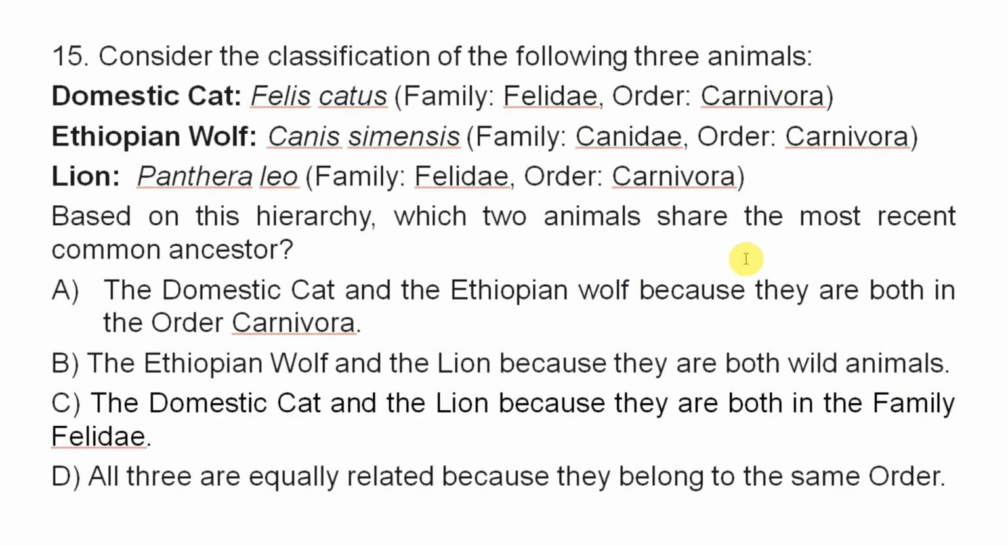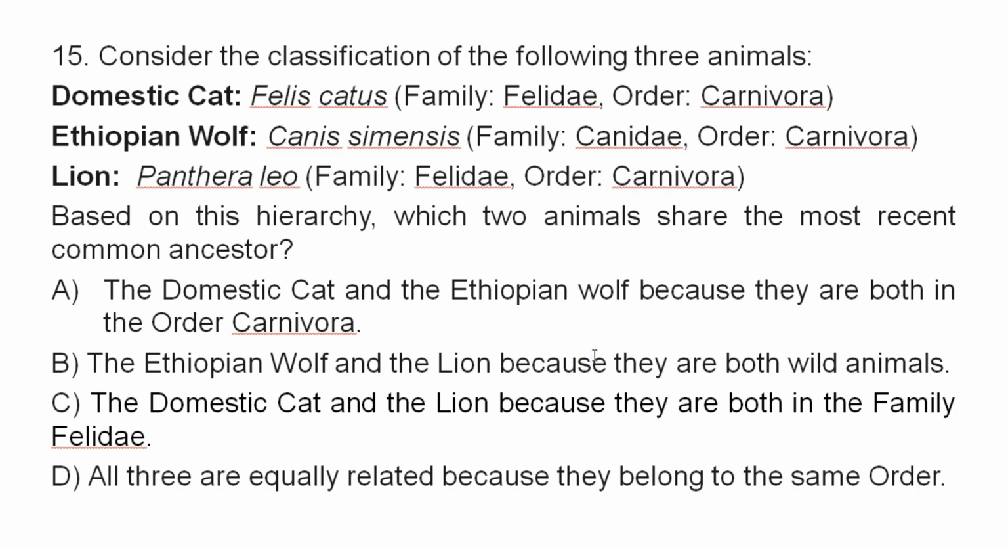They are found in the same order. All 3 are found in the same order, order Carnivora. But the domestic cat is in family Felidae, the Ethiopian wolf is in family Canidae, and the lion is in family Felidae. So which ones are more related to each other? Is it the domestic cat with the Ethiopian wolf? Is it the domestic cat with the lion? Or is it the Ethiopian wolf with the lion?